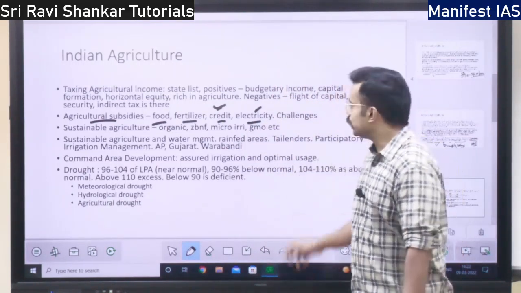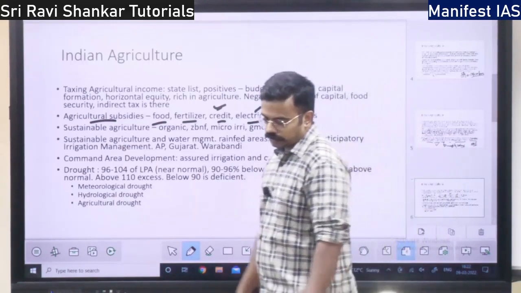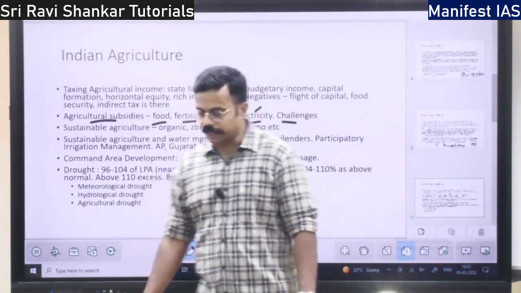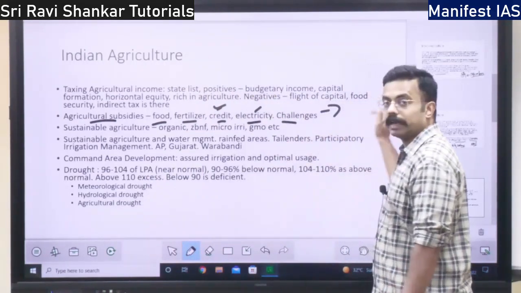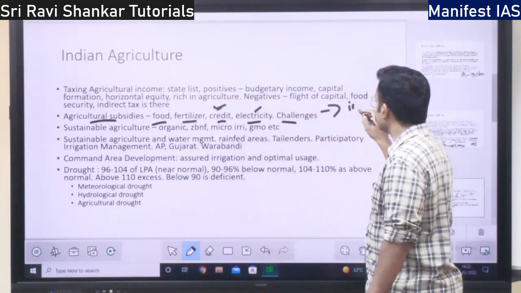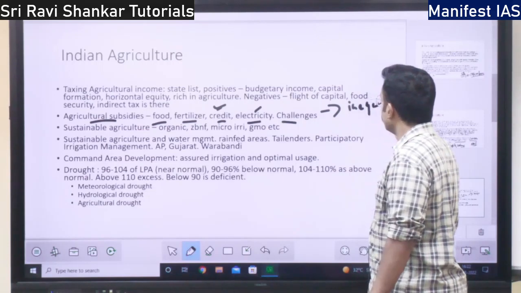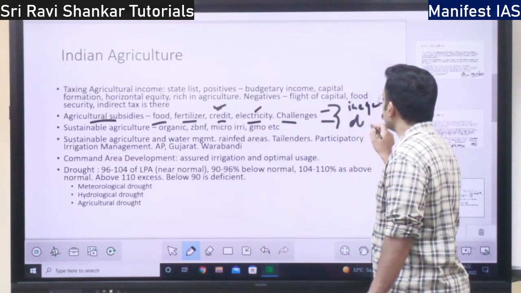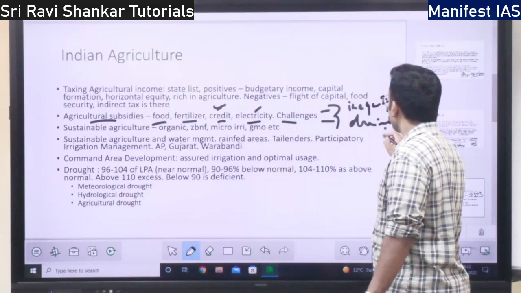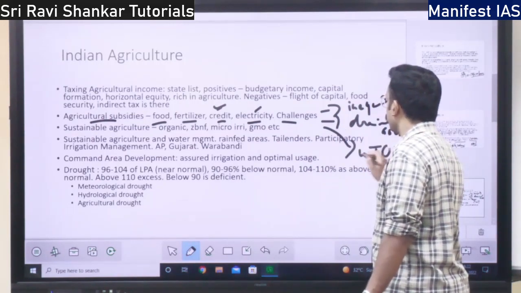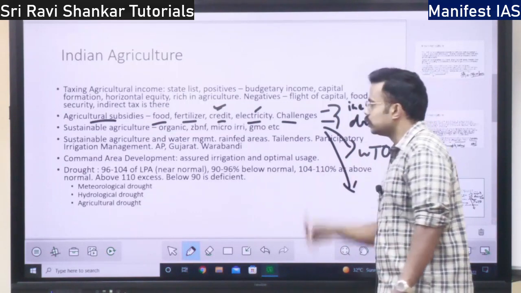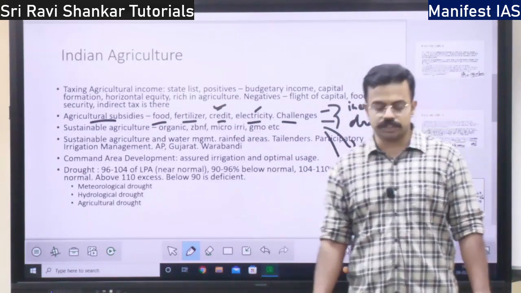So what are the challenges of this subsidy? See, subsidy is given to all the farmers, rich, poor, everyone. So it leads to inequity. That is the first challenge. It leads to drain of government resources. Right? Then it is against World Trade Organization norms. Subsidies are against World Trade Organization norms.